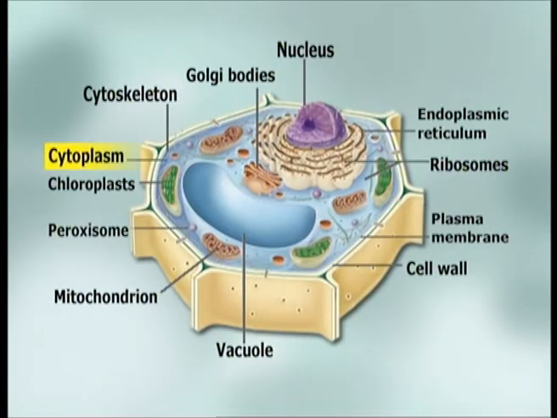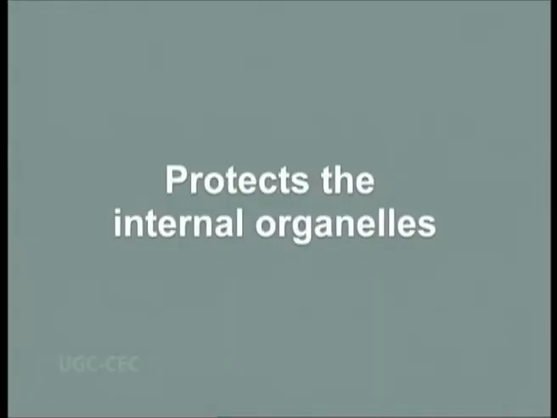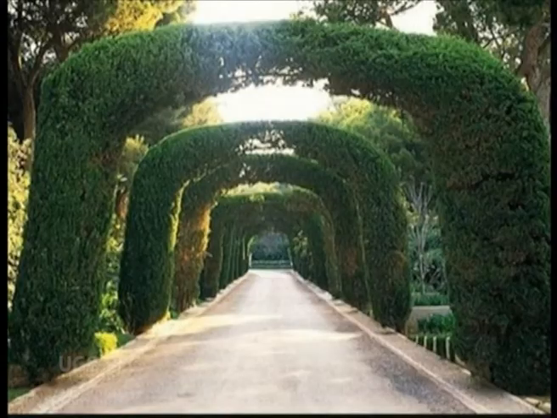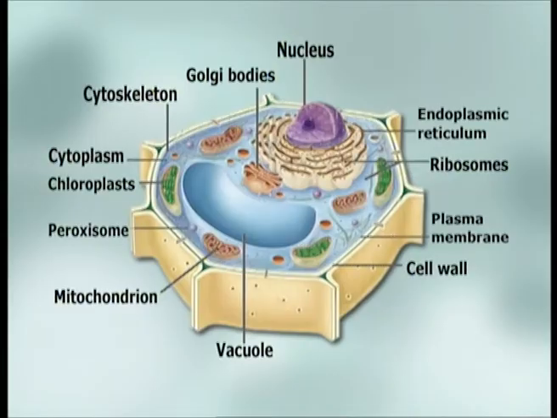Cytoplasm. The cytoplasm acts as the lawns and parks of the cell. Cytoplasm is a semi-fluid substance found inside the cell. The cytoplasm protects the internal organelles and provides a medium for diffusion. It is the cell landscape found in any space where organelles are not present and therefore is much like the lawns and parks of our city. It is within the cytoplasm that most cellular activities occur, such as almost all metabolic pathways, including glycolysis, and other processes such as endocytosis and exocytosis, as well as cell division.